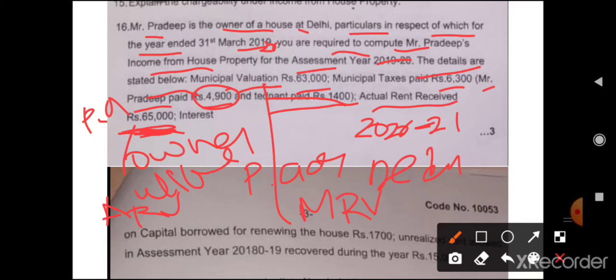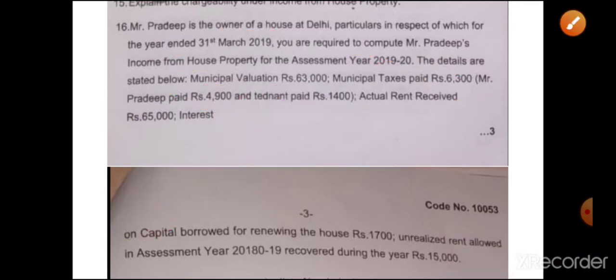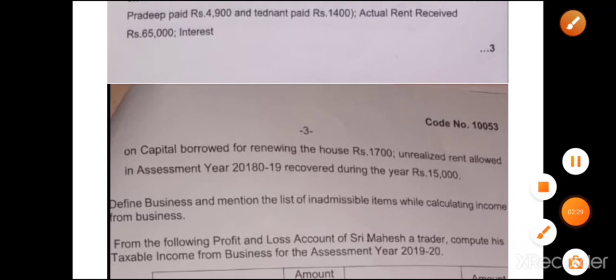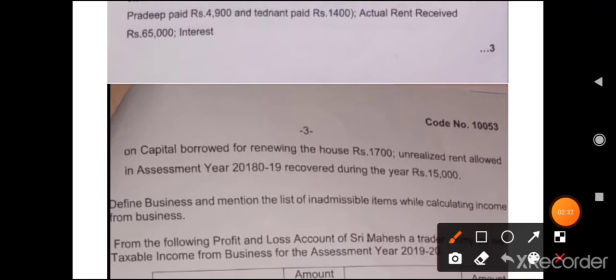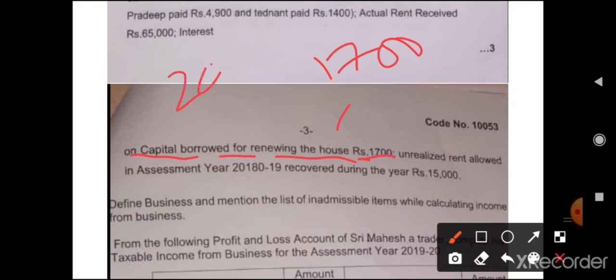Till here it is not the end. Next, interest on borrowed capital for renewing the house property is 1,700. When it is given on rental basis, there is no limit whether it is for construction or renovation. Whatever interest is paid will be allowed as deduction under section 24B for let out house property.